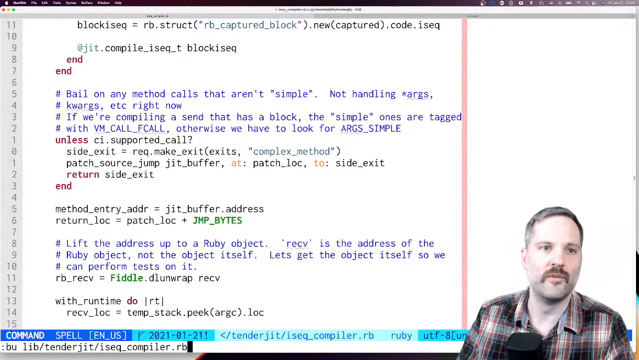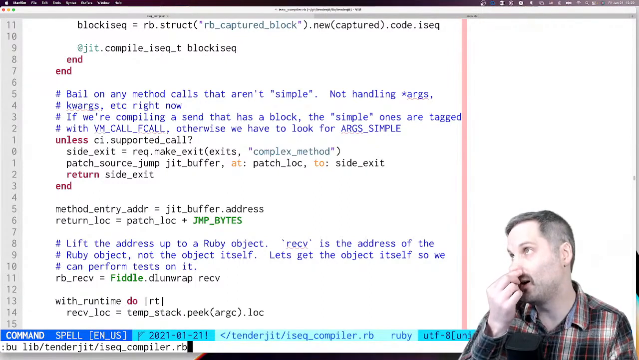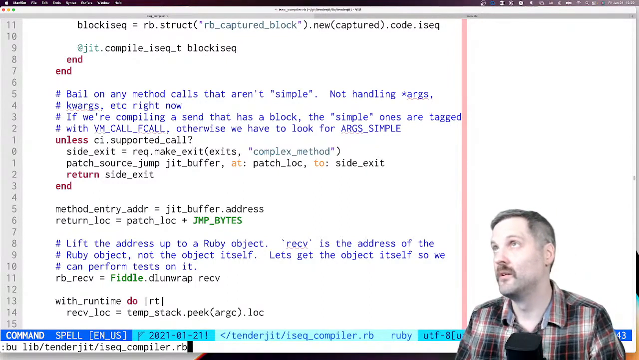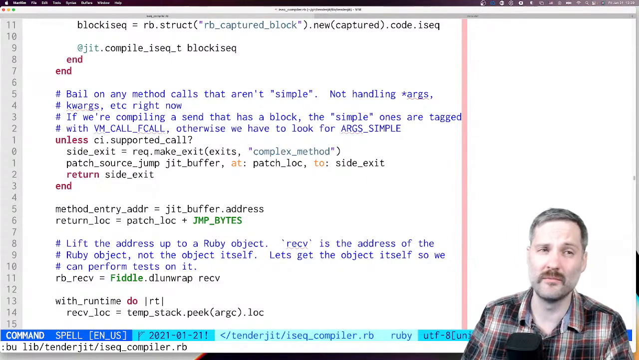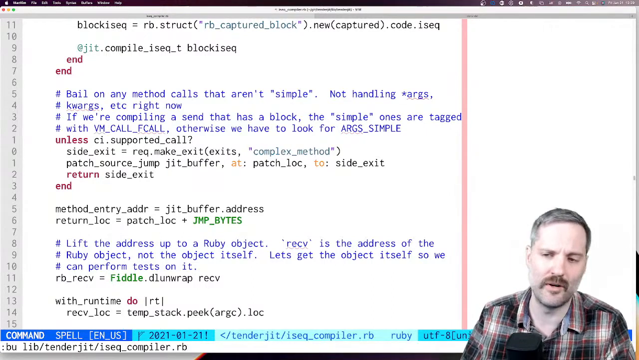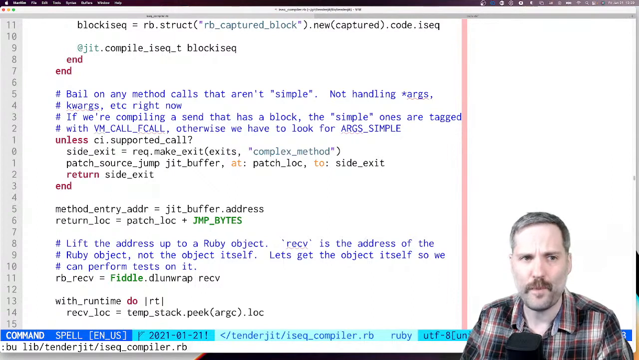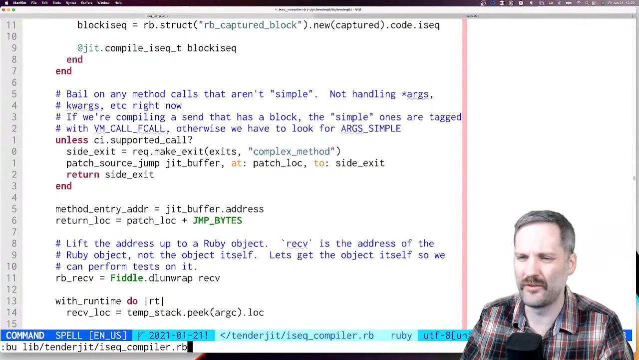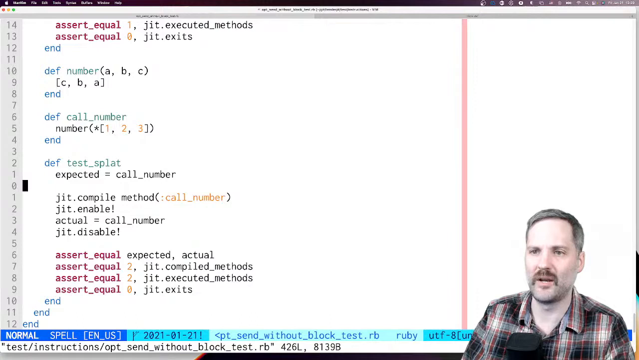Nate is asking if there's a specific reason I'm using trunk Ruby. Not particularly. Mainly just to keep up with changes on trunk. That's about it. TenderJIT right now only supports trunk Ruby and 3.0, like the latest 3.0. Let's see. Let's go to opt back over here.